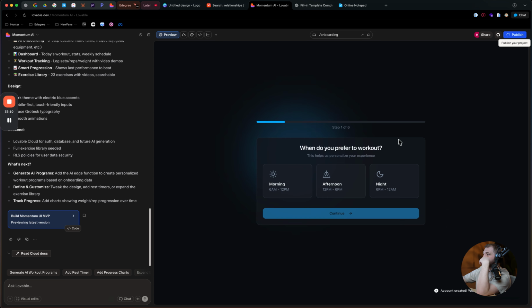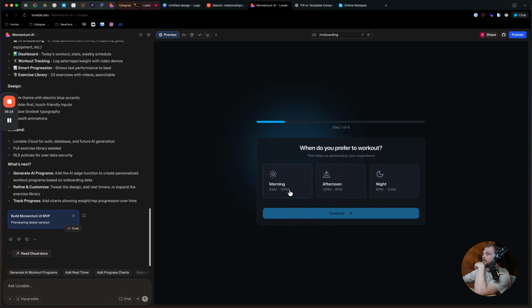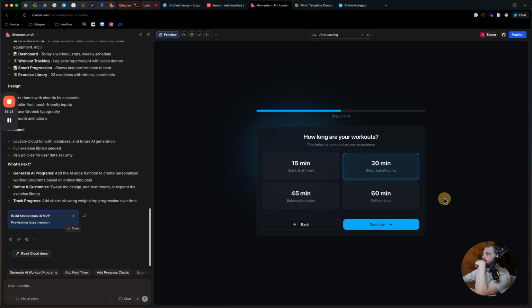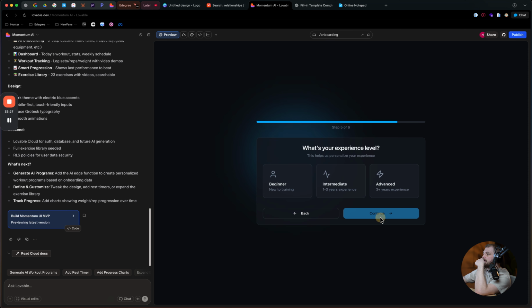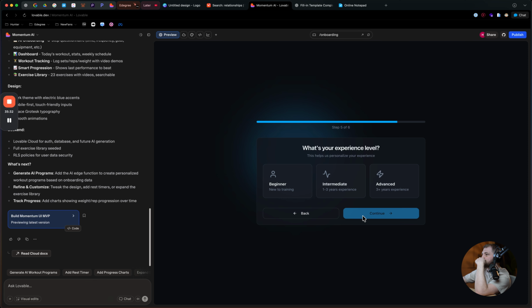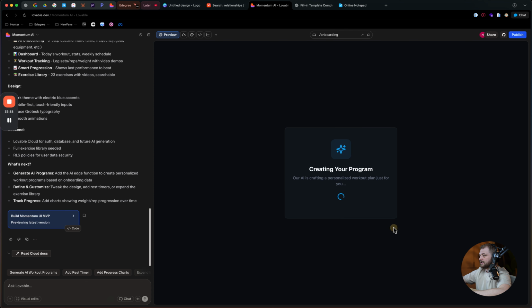So now it looks like it's giving us some kind of onboarding form, which is sweet. When do you prefer to work out? Morning. I prefer to do 5 p.m. And then how many days a week can you work out? Let's do 5. I can do 30 minutes. My main goal is strength, or actually let's say lean muscle. And then what's my experience level? Intermediate. And then what equipment do you have? I do have access to a full gym. So I'm going to click generate my program.